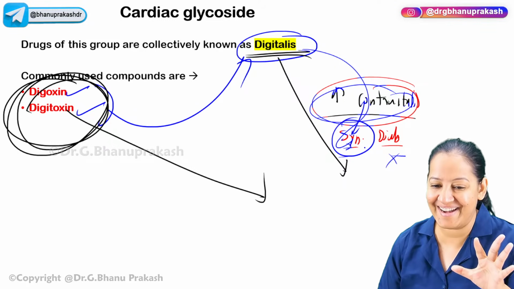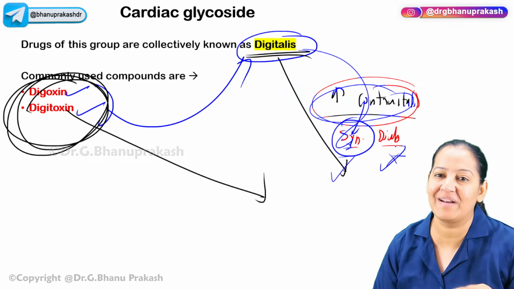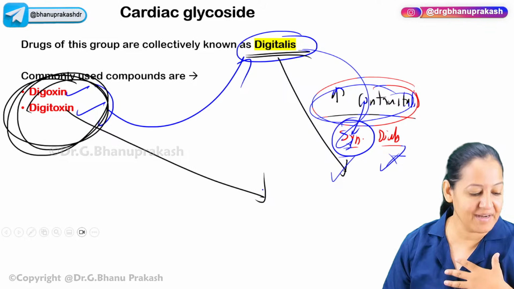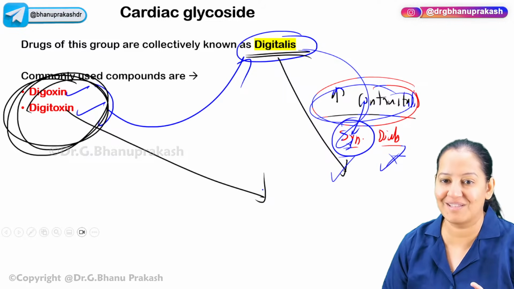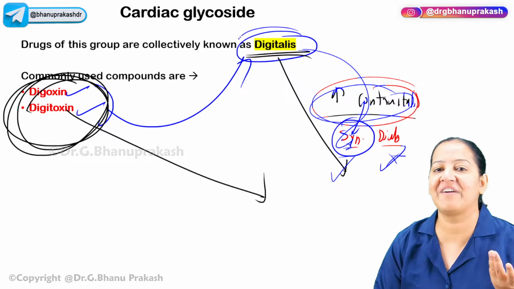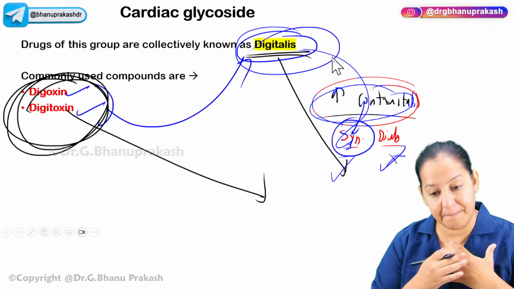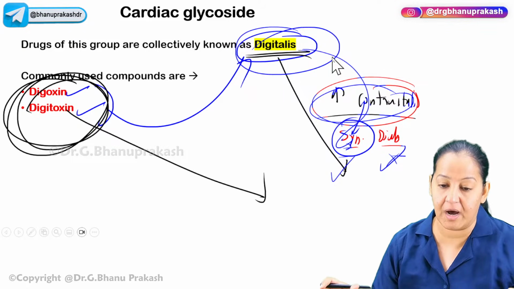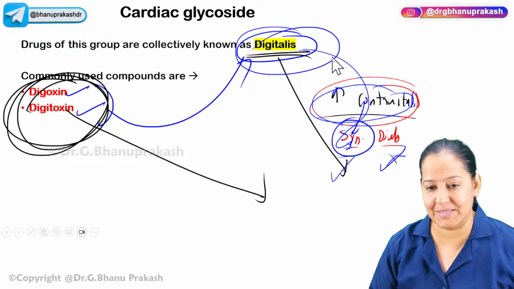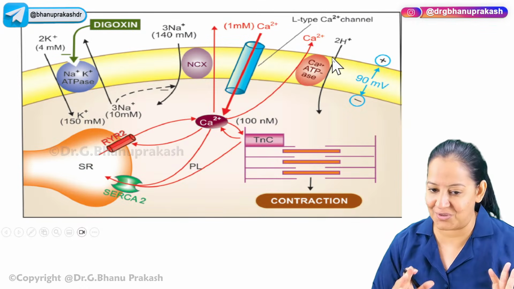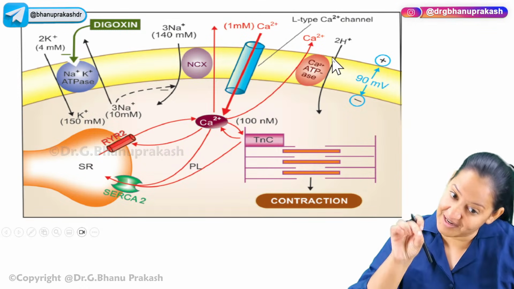But for understanding, you must understand how normal systole and diastole take place in the heart. If you don't understand that, you cannot understand the mechanism of action of digitalis. You're getting my point? So first I will tell you how systole and diastole take place in a normal heart, my heart, your heart, all normal individuals. Then I will tell you the mechanism of action of digitalis in this diagram only.